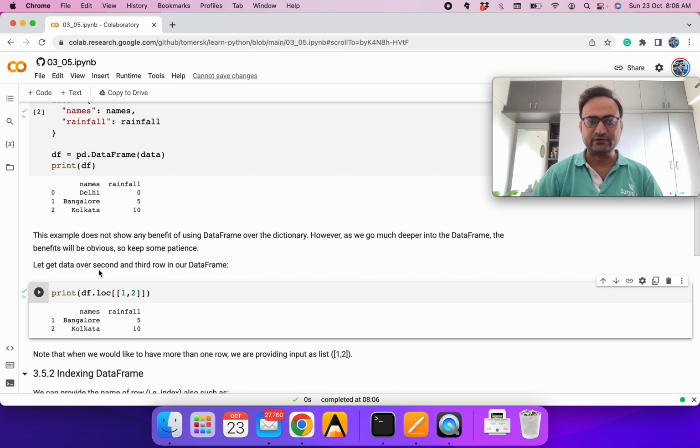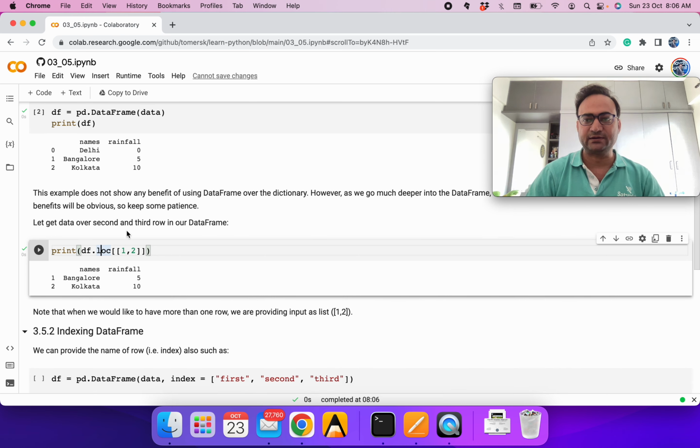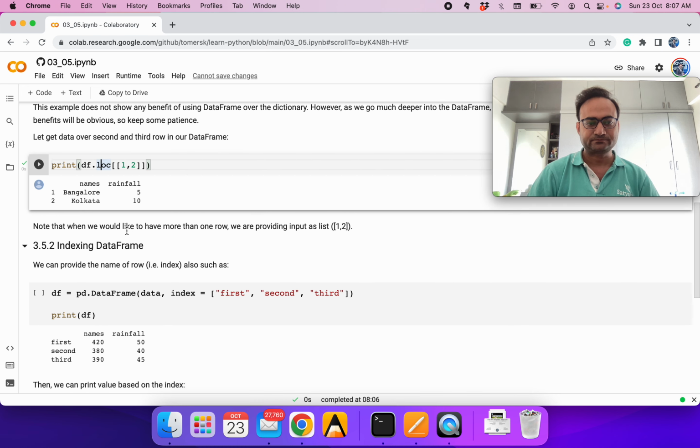Let's say we try to take data over the second and third rows. We know the indices are 1 and 2. So it's defined with the location, or the loc method. We define loc, and we say we need data over the first and second rows. You can see the names Bangalore and Kolkata. So you see slightly more advantage we are getting over the dictionary we were having. We can change the row numbers to any number, and then we can get the data.